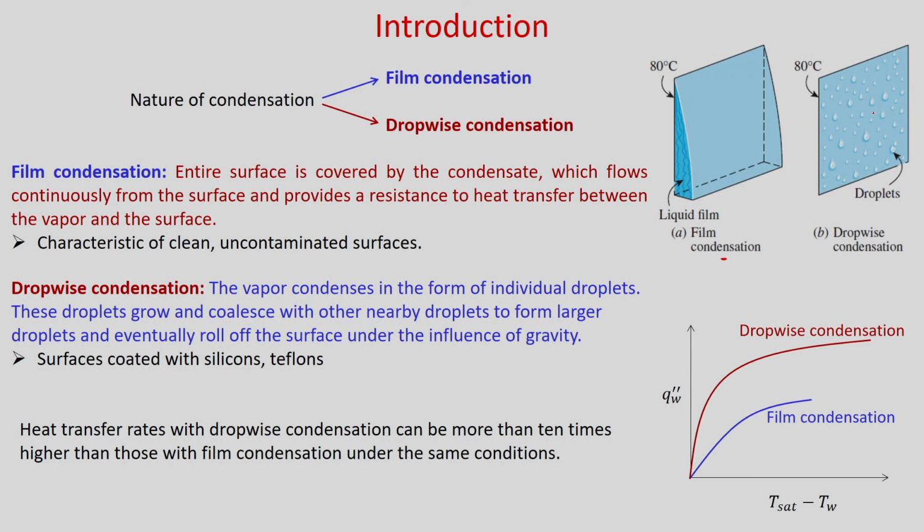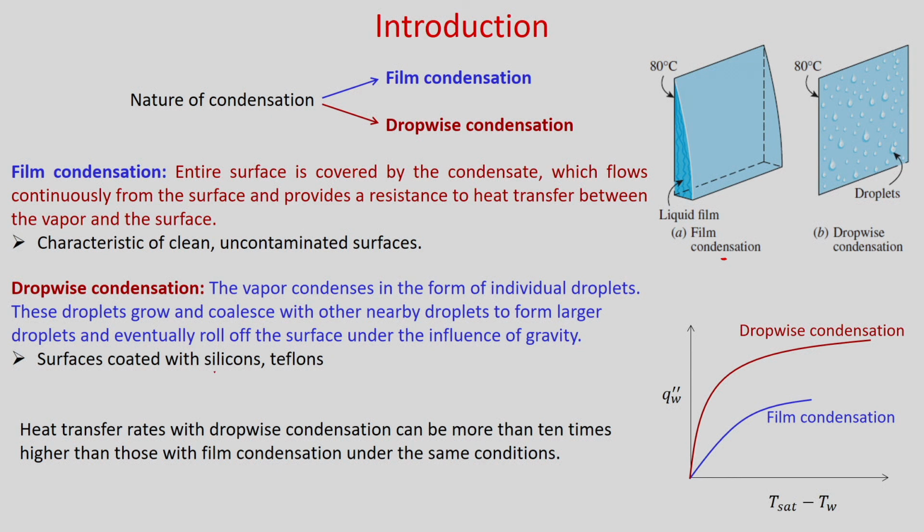But in the case of film condensation there is a resistance, because there is a film thickness. The vapor condenses in the form of individual droplets. These droplets grow and coalesce with other nearby droplets to form larger droplets and eventually roll off the surface under the influence of gravity.